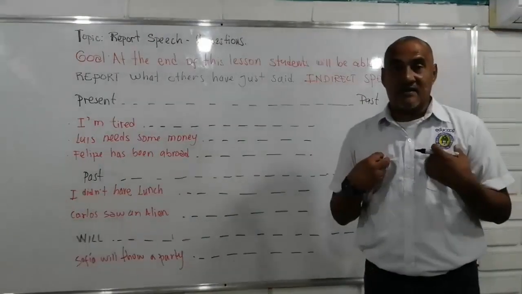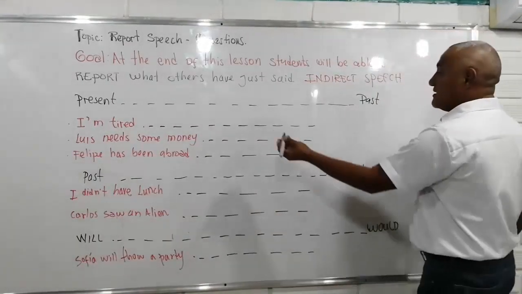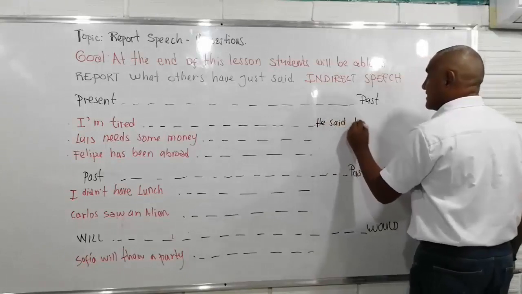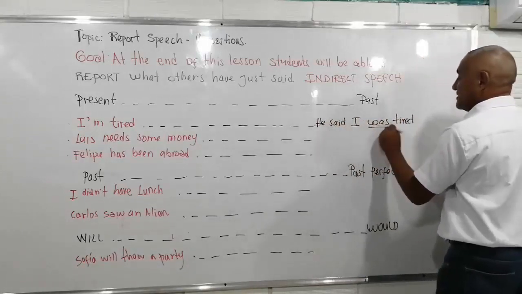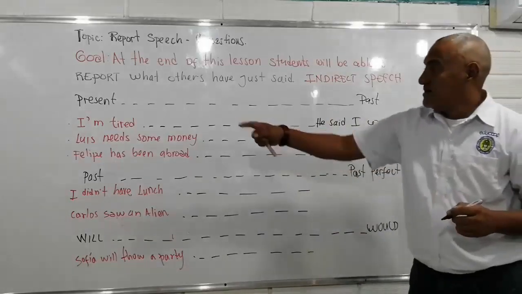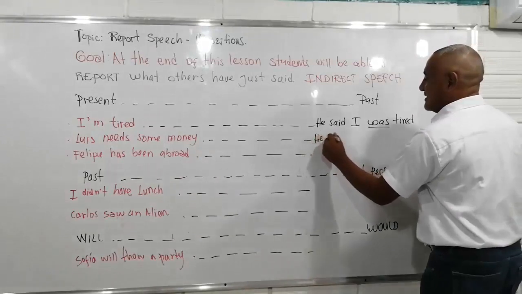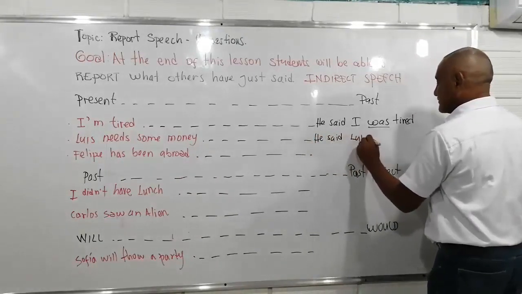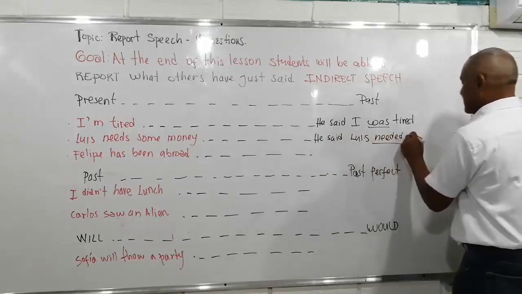So if I say I'm tired, and one of you is going to make the report, then he said he was tired. All right, simple past. Luis needs some money. Then he said Luis needed, simple past, some money.